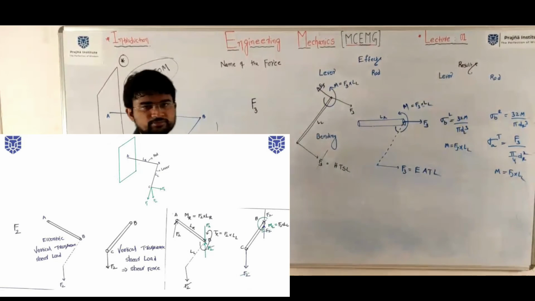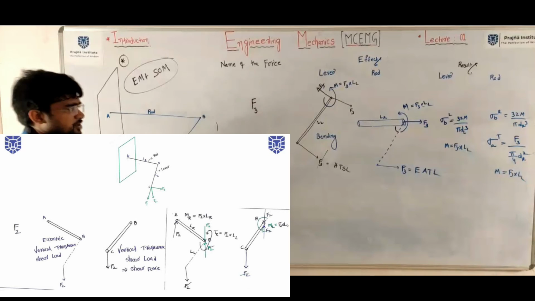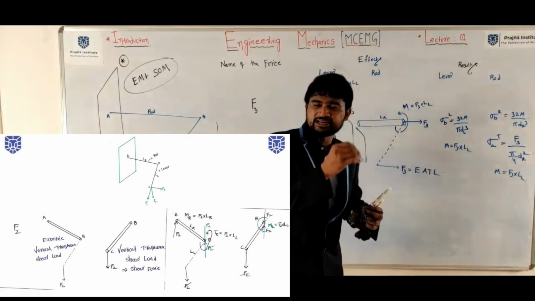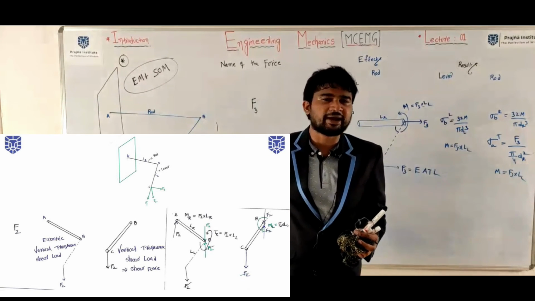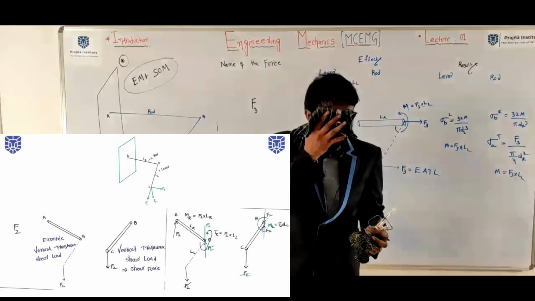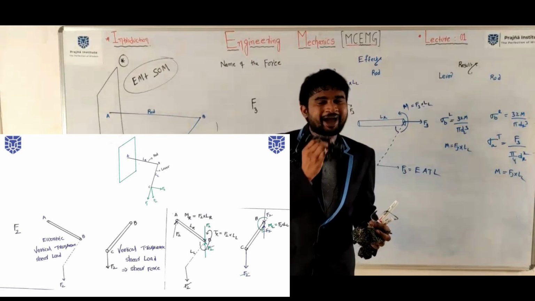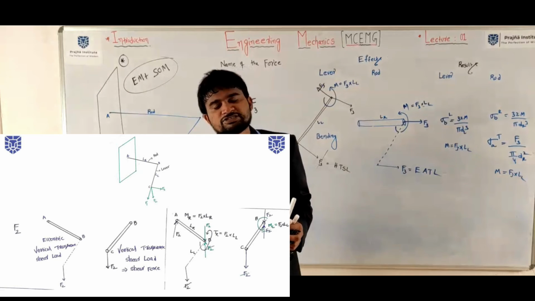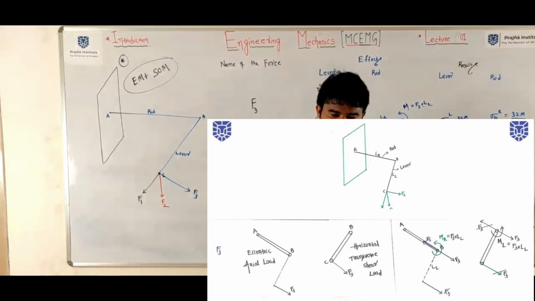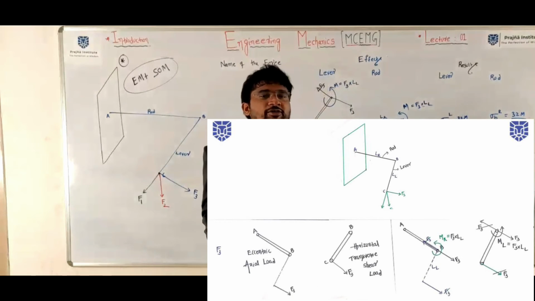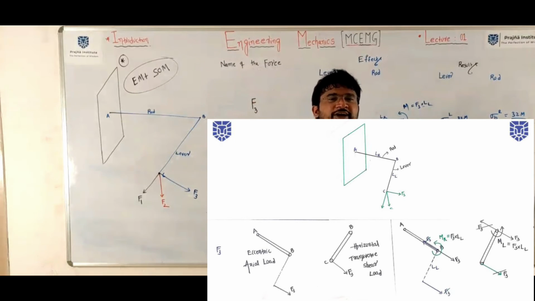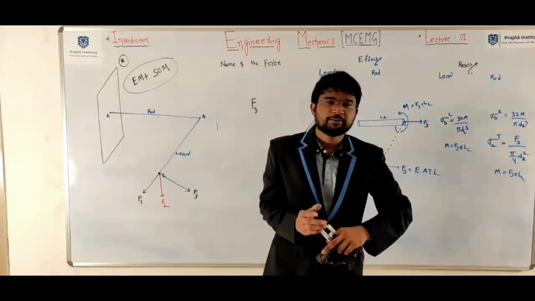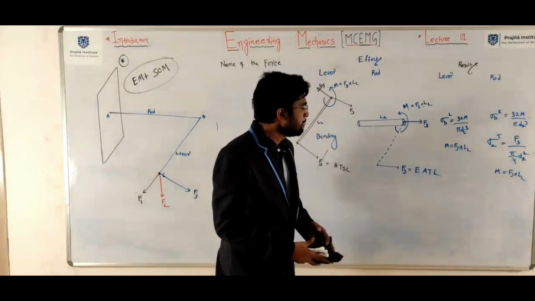This is all about some fundamentals. We started with the definition of bending moment and twisting moment, then we discussed all bending moment and twisting moment. So you should know the definitions of bending moment and twisting moment, and what different loads are required to create them.